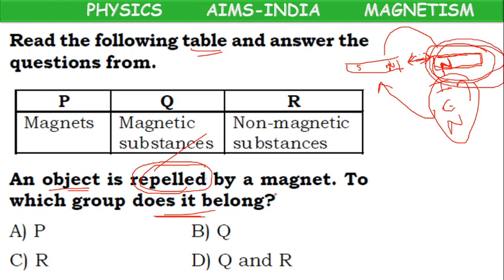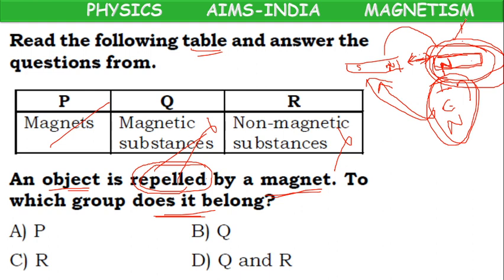So repulsion by a magnet means compulsorily the other object will be a magnet, not magnetic material, not non-magnetic material, because all the magnetic materials get attracted by the magnet. Only another magnet with the like pole will be repelled by a magnet.